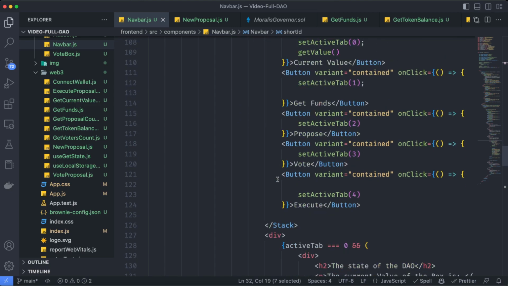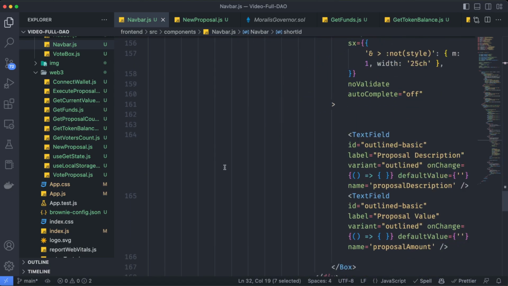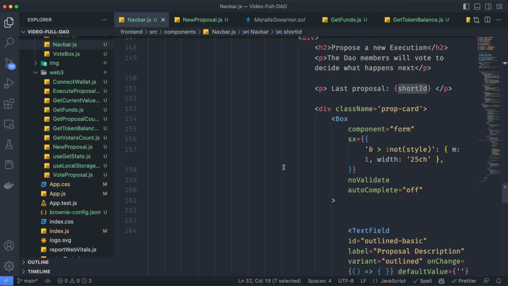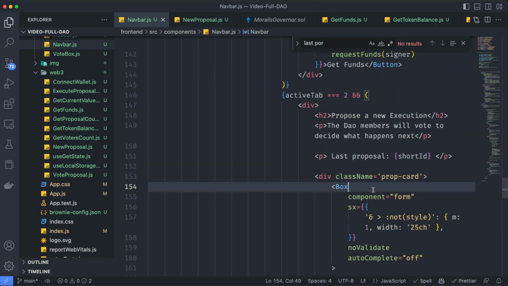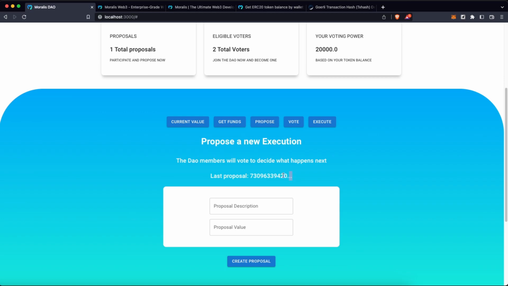So we can go back to the propose section, which is over here. And here we have this last proposal, which is going to have this shortID. Let's go back to propose, and as you can see here, we get the information of the last proposal. Again, I already have a proposal over here because I was already testing this out.